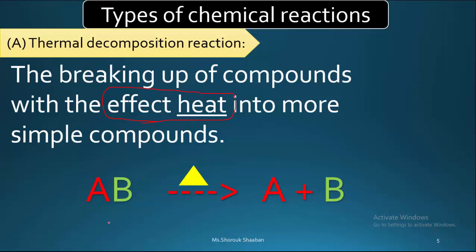As you can see here in this equation, I have a compound which is AB, and I didn't add any other compound to it. I just applied heat. So after I applied heat, what happened? It decomposed into more simple compounds. So it was AB. When I applied heat, this compound broke up into more simple compounds, which are A and B.